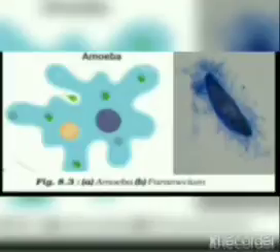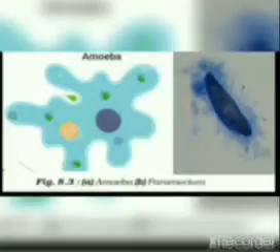Now we are going through the figures. In the first figure, you can see an amoeba, and in the second one, paramecium. Do they have a single cell or more than one cell? How many cells are there in amoeba and paramecium? Only a single cell.